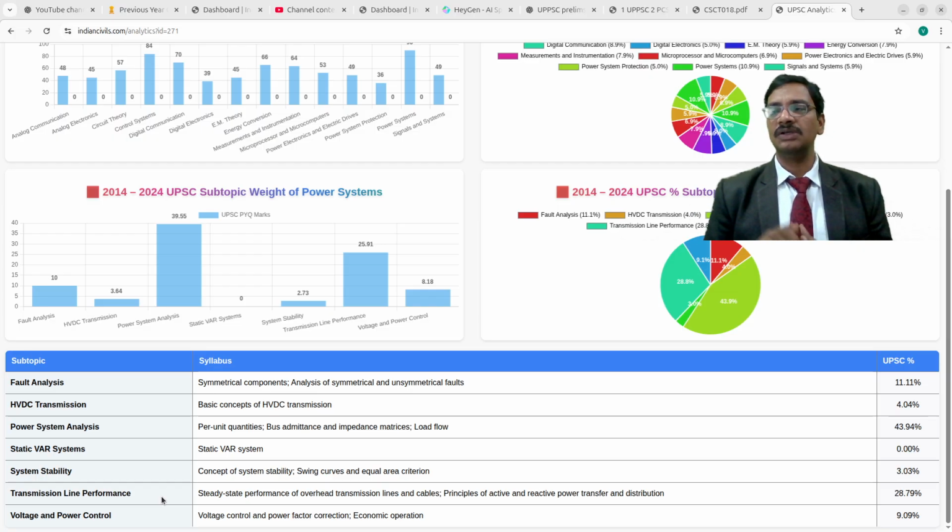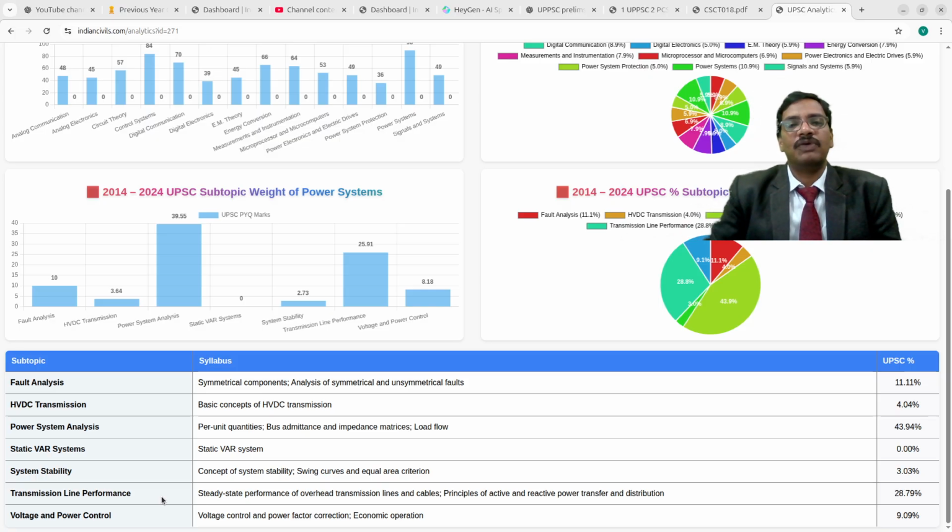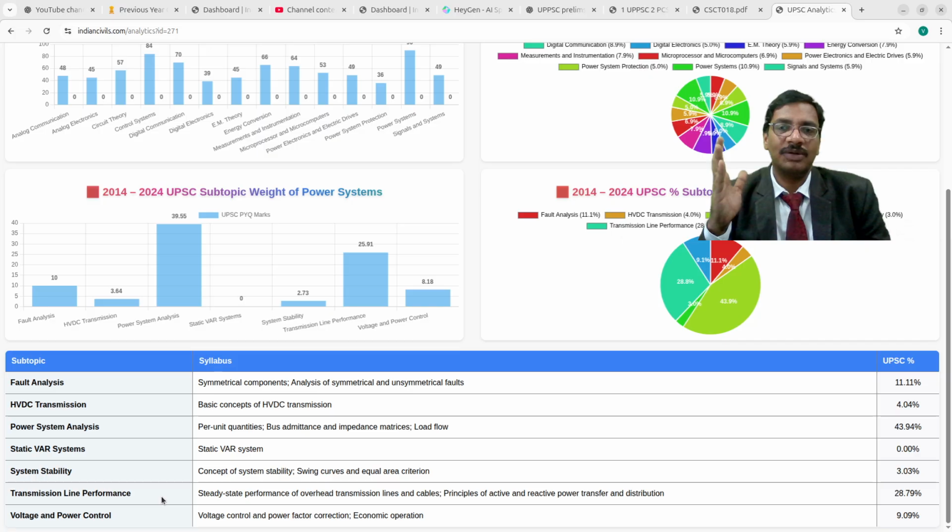So if you are able to identify the smarter areas of power systems, then you can easily score. For those coming from an electronics background, you may feel a bit of difficulty with this topic, as the syllabus involves a lot of complex mathematics. That's why I suggest focusing more on load flow analysis. This is a very important point to understand.